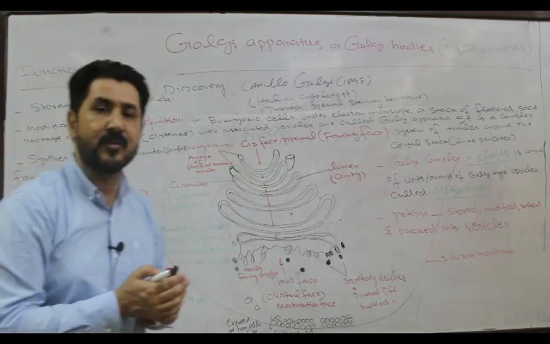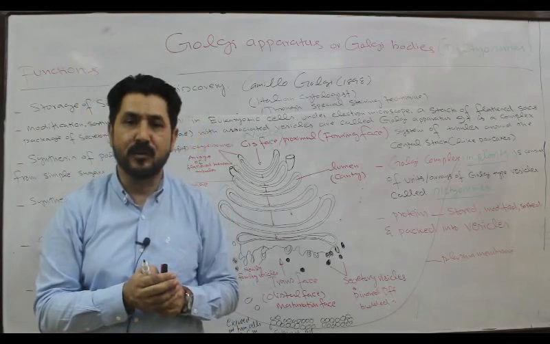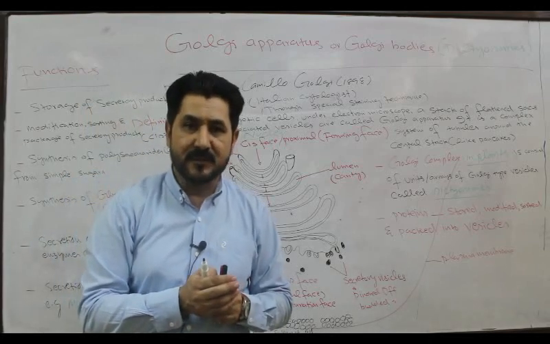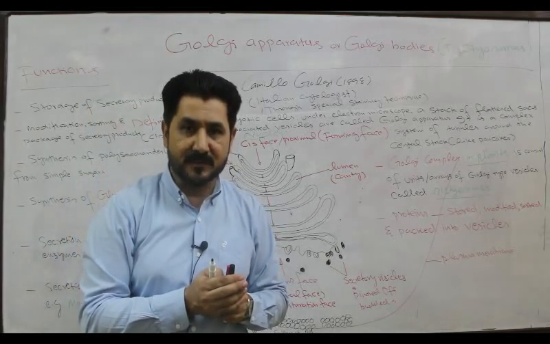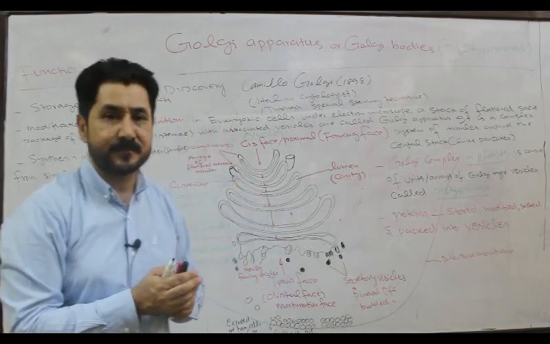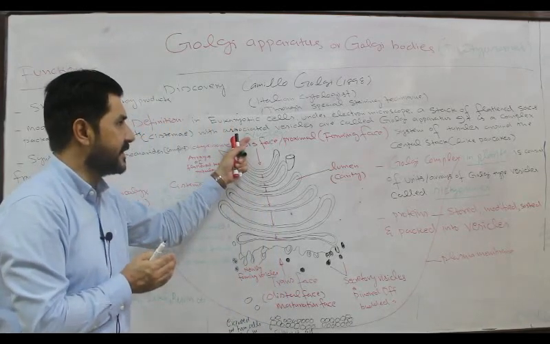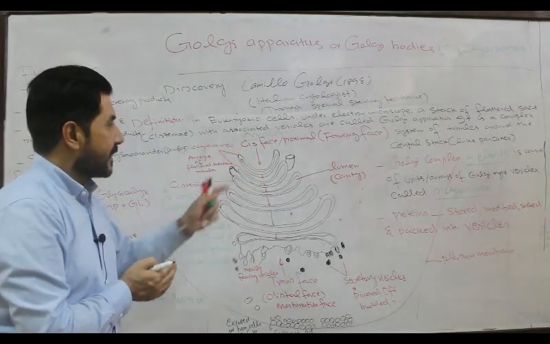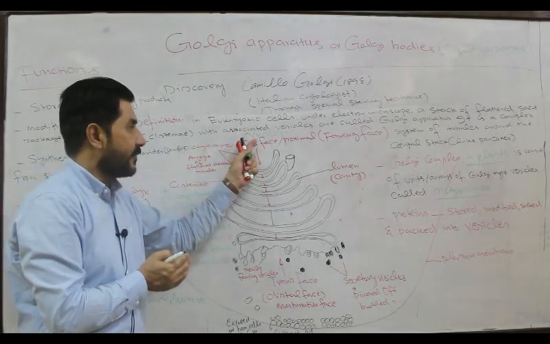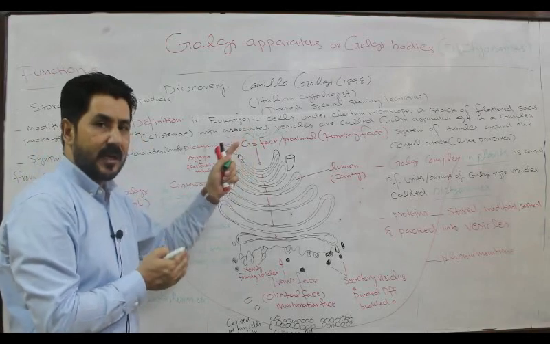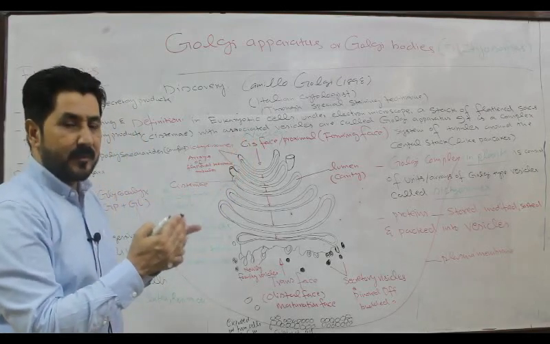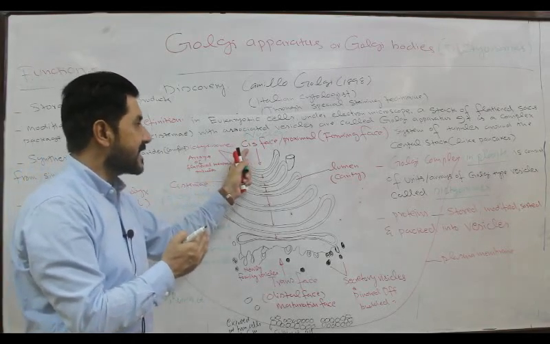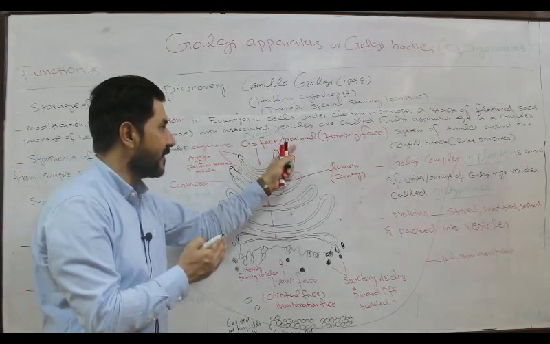We have to talk about the types of endoplasmic reticulum, rough and smooth. The material secreted from the nucleus and passing through the nuclear pores will pass through the rough endoplasmic reticulum, then the smooth endoplasmic reticulum, and finally reach the cis face or proximal face of the dictyosomes.